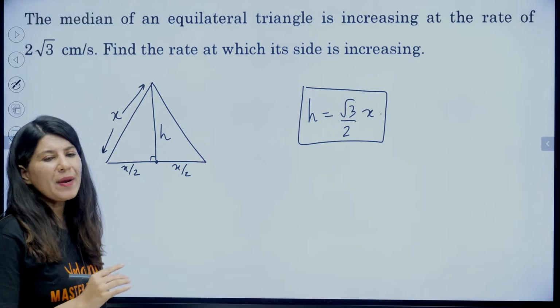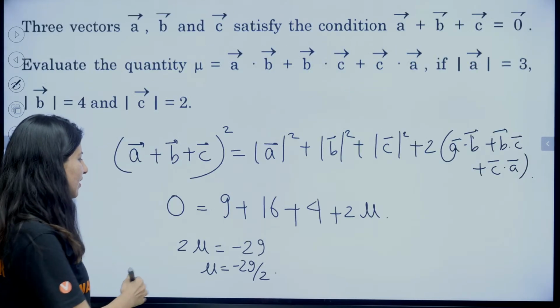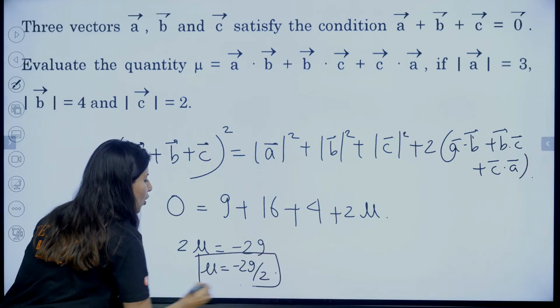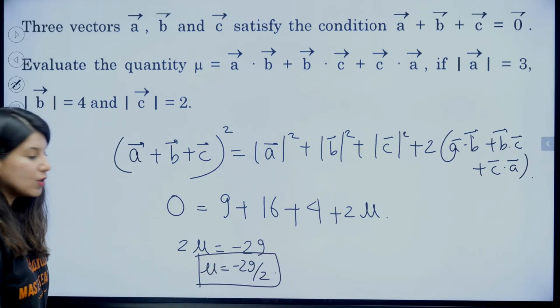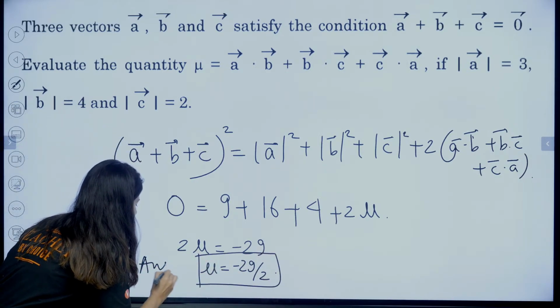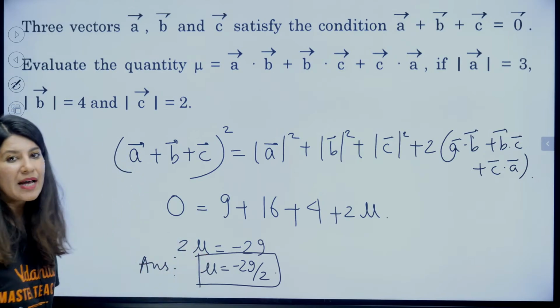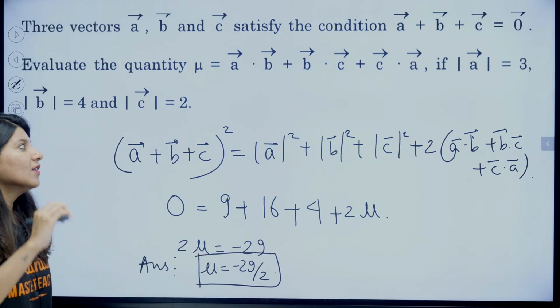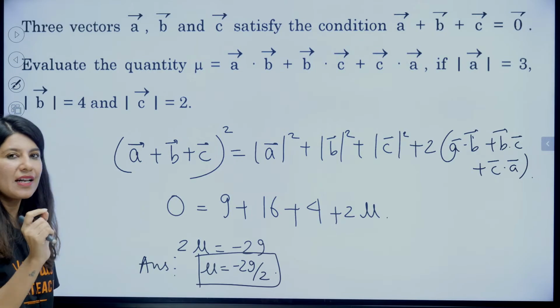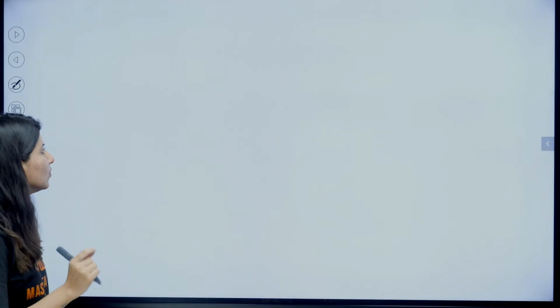No, we should stop at mu. If the value of mu is given, that's it. You need to just make a box out of it, or you need to write the answer. That's all you can do at maximum. You can write in words, but there are a few questions where I'll tell you when to write in words, right?